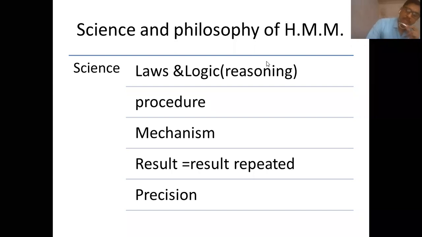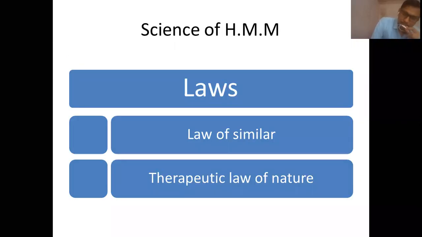We'll first see the laws and logic behind homeopathic materia medica. In the previous lecture, I shortly explained what are the laws behind the science of homeopathic materia medica. One is the law of similars. By this time you must know what this law of similars is, which is the backbone, the main pillar of homeopathy.